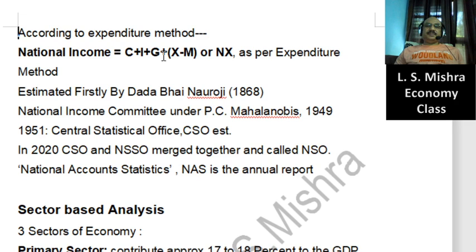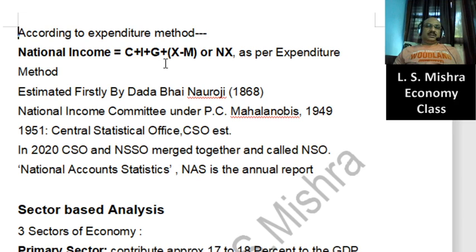Another type of question based on this kind of equation is where four meanings of C are given, or four meanings of I, or four meanings of G, and you have to choose the correct answer. So the implication is that if the entire equation is clear to you, it will be easy for you to answer correctly.